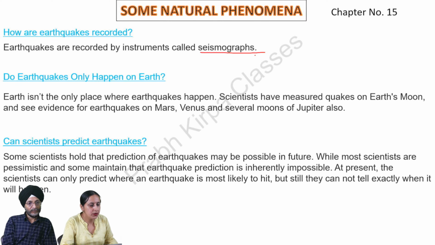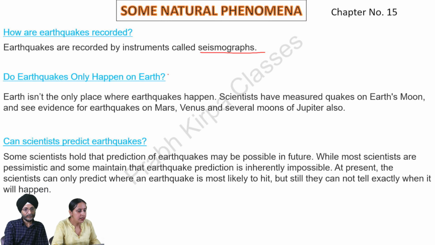Do earthquakes only happen on Earth? Earth is not the only place where earthquakes happen. Scientists have measured quakes on Earth's moon and see evidence for earthquakes on Mars, Venus, and several moons of Jupiter also. Can scientists predict earthquakes?